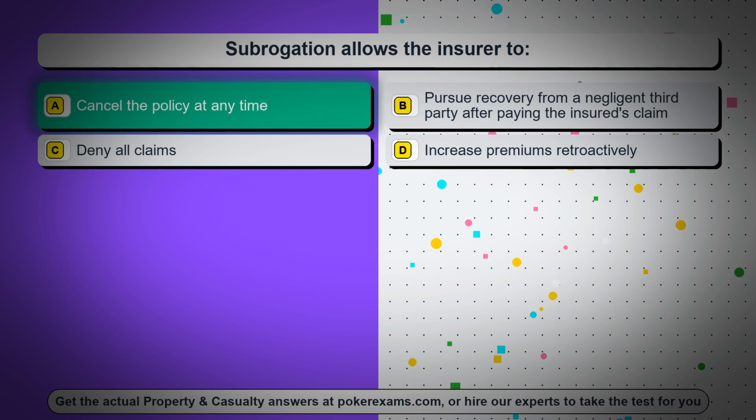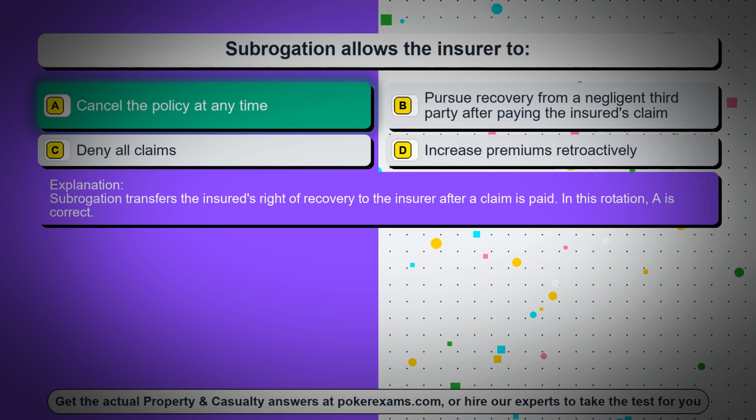The correct answer is option A. Cancel the policy at any time. Subrogation transfers the insured's right of recovery to the insurer after a claim is paid. In this rotation, A is correct.